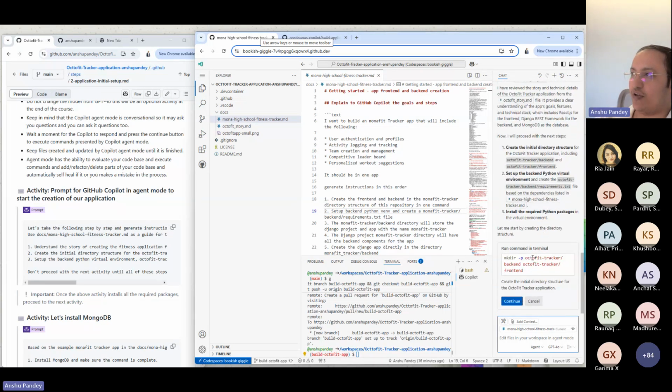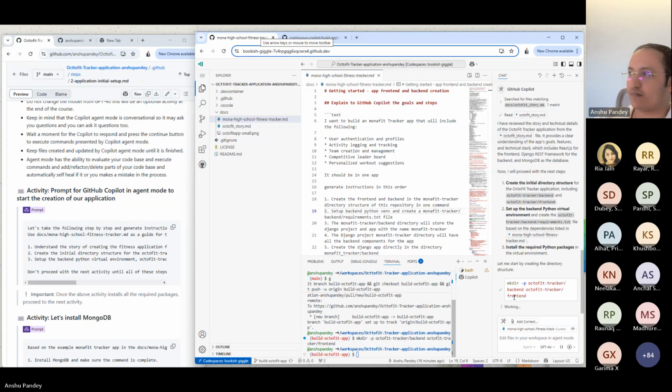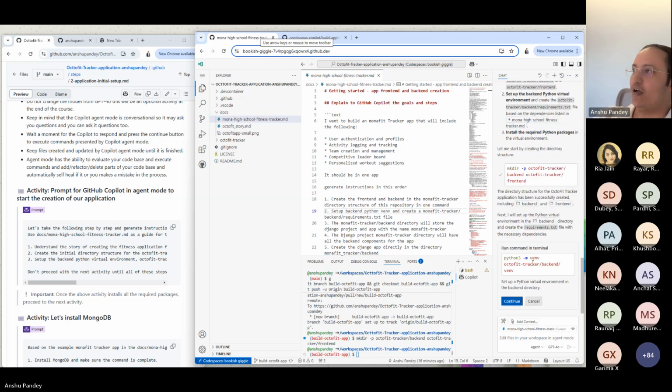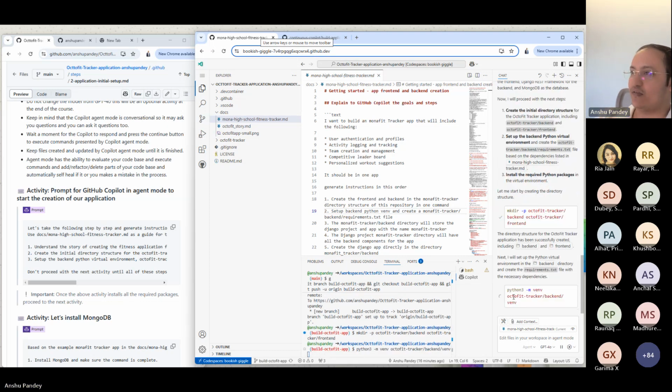To do that, it's going to run the mkdir command. So we'll say continue. So mkdir command will create the folder structure. As a next step, it's going to run the command Python venv to create a Python virtual environment. So we're going to say continue, do this. So it's going to run those code and do the job.